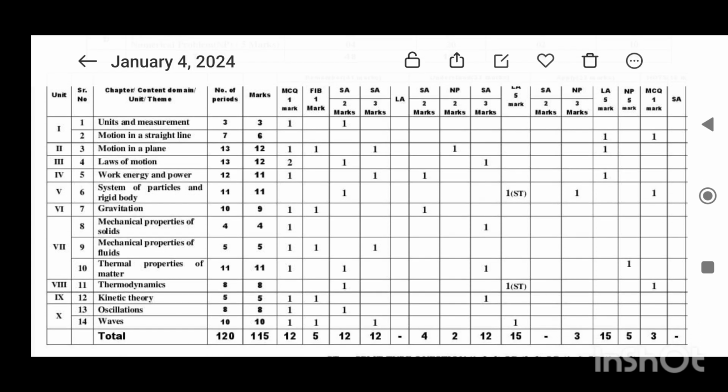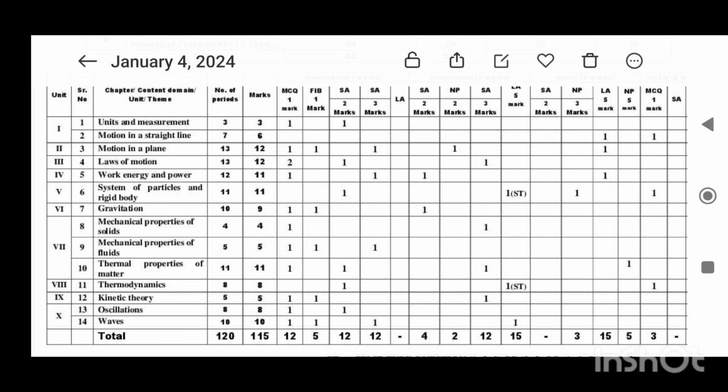Next chapter is gravitation. 10 hours, 9 marks: 1 MCQ, 1 fill in the blank, 1 2-mark question. And next, mechanical properties of solids. 4 teaching hours, 4 allotted marks: 1 MCQ question and 1 3-mark short answer question.